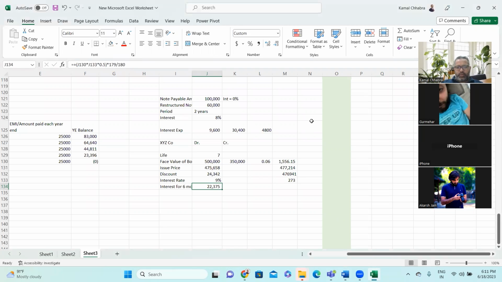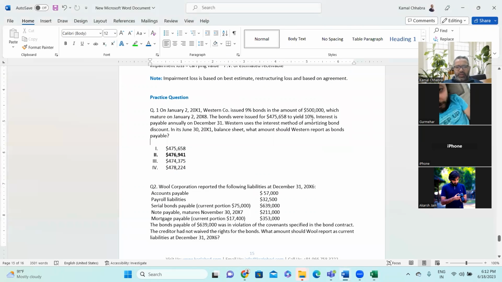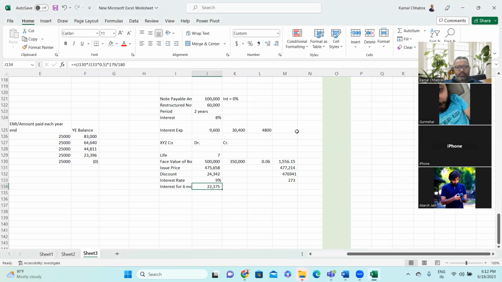Right? Sir, what was that 10% then? 10% is market rate. Oh, yield hai na? 10% is market rate, but the interest rate is 9%. So, but still it's not coming to the absolute amount.